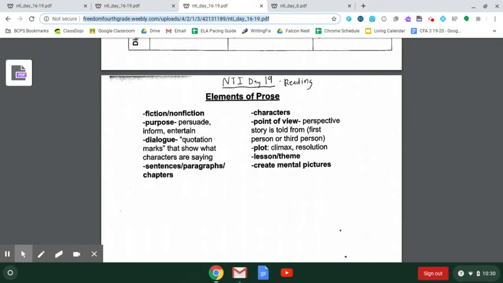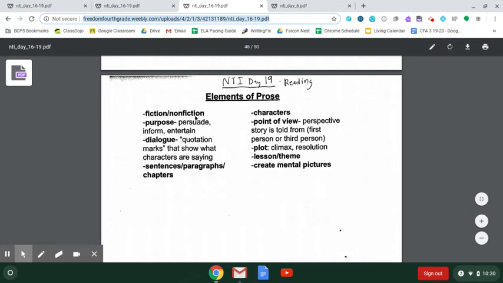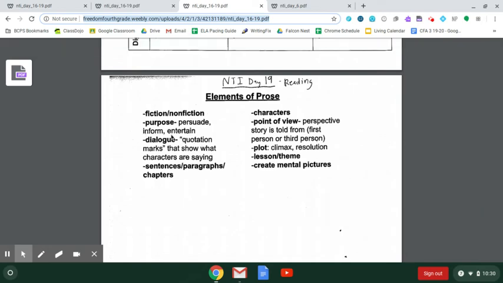Picture books, chapter books, textbooks, things on a website. Most of that is prose. Prose can be fiction and it can be nonfiction, meaning it can be factual, true, or it can be made up. There's always a purpose in prose, a reason that the author is writing. That purpose could be to persuade the readers, try to convince them to do something. When we write opinion pieces, that's what we're doing. We're persuading. Informing, you could be teaching them something, like when we do informational pieces. And entertaining them is really just to help them enjoy what they're reading. A lot of what we've read this year has been, in fiction at least, to entertain.